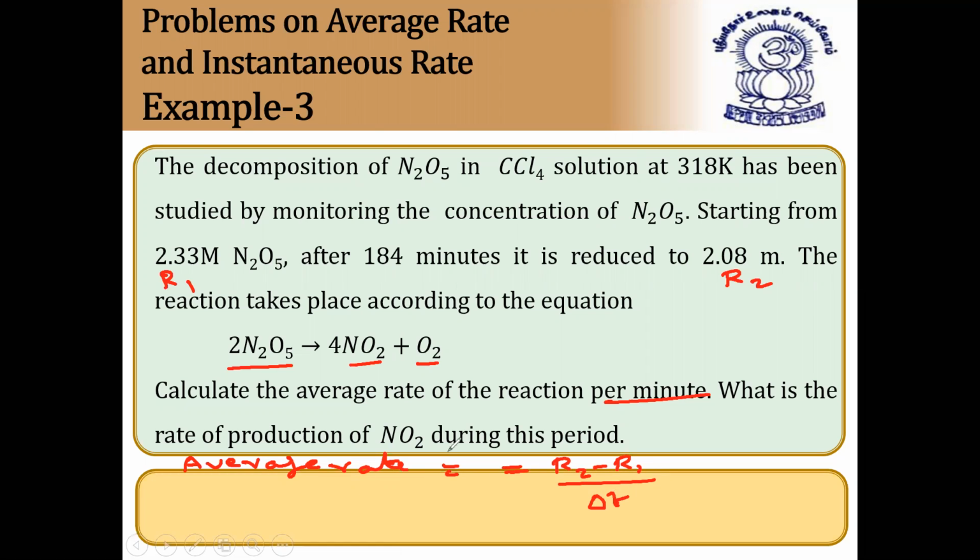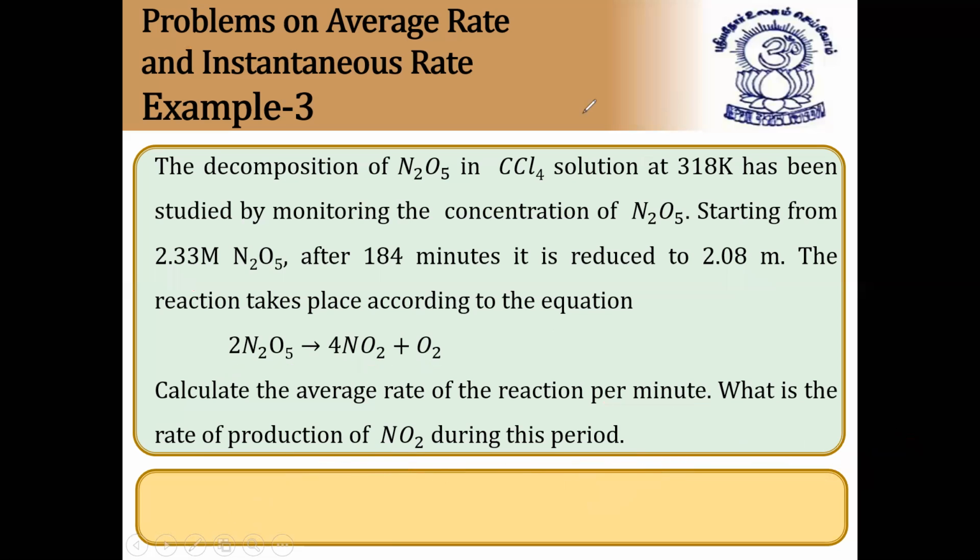Why do you have to give the minus sign? Because it is decreasing. And this is R2 minus R1. R2 is given as how much? 2.08. So that is minus 1 into 2.08 minus 2.33 divided by 184. If you do this, you'll get the answer. Similarly for NO2 product, how to find the production of NO2? NO2 means how many times? If it is 2, it should be 4. So if it is 1, whatever the value, multiply by 2, with a positive sign. So I hope it is clear.